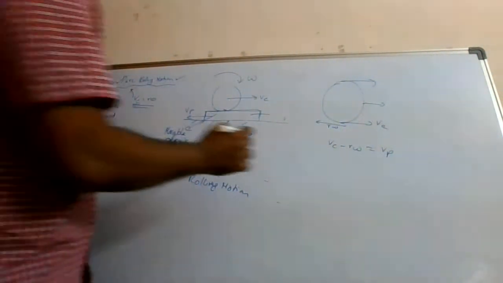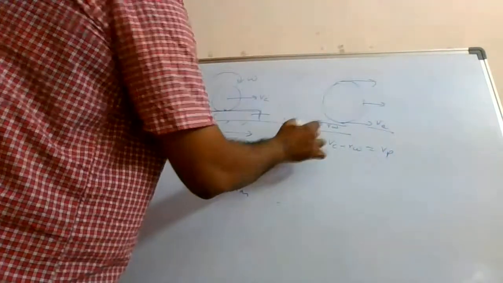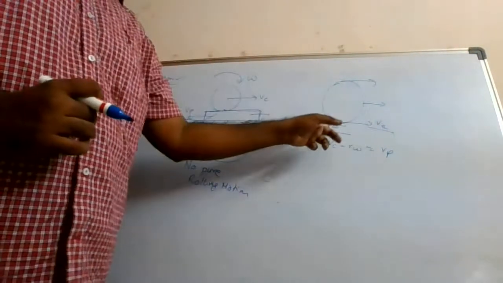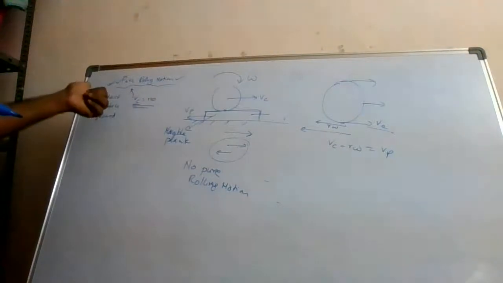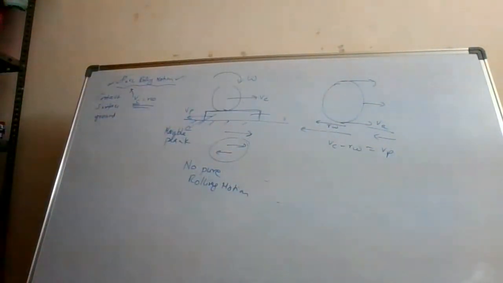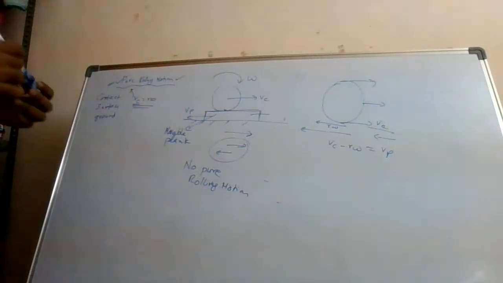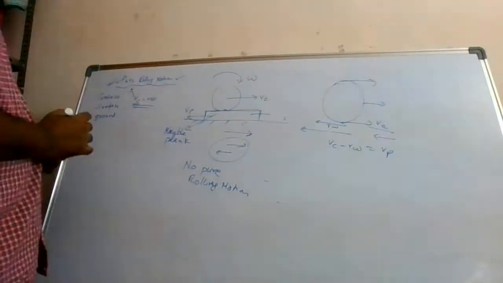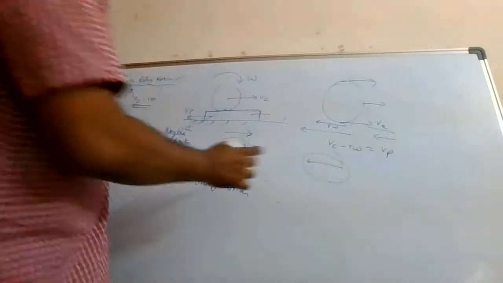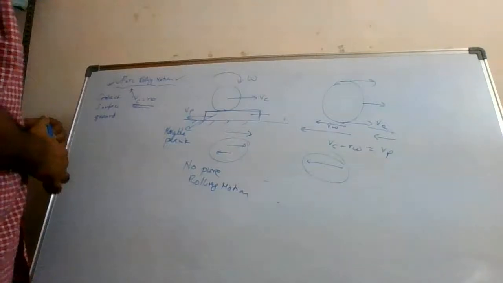While here, this r omega can dominate over Vc, and you can get the net speed in this direction. R omega may be 20, Vc may be 10. So r omega is more, the net speed will be in this direction, Vp also is in this direction. You can get a condition for pure rolling motion in this situation. So it is not simply mathematical matching, but you have to take care of the directions also. So here pure rolling motion will happen in which direction? When you are considering the net speeds are in this direction. Alright, so these are some of the points related to pure rolling motion.